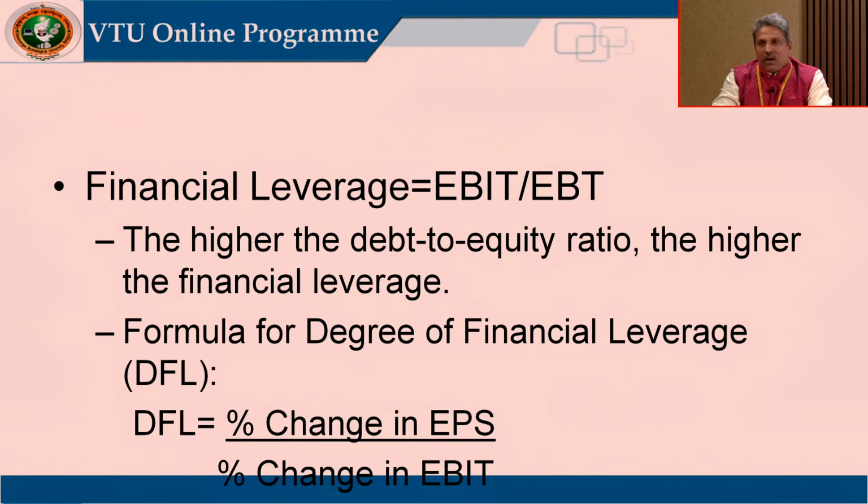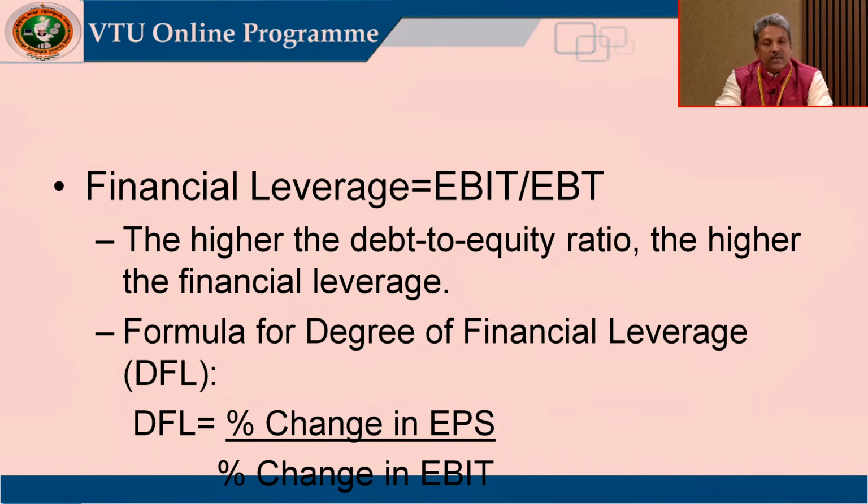Now, as in the case of operating leverage, let us see how to calculate financial leverage. For operating leverage, we have seen the formula: operating leverage is equal to contribution divided by EBIT.